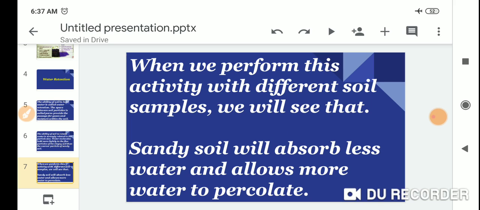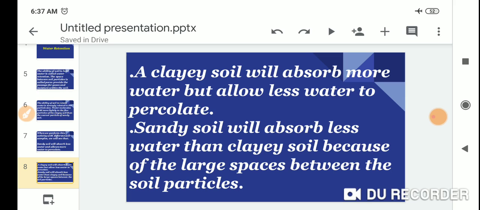When we perform this activity with different soil samples, we will see that sandy soil will absorb less water and allow more water to percolate. A clay soil will absorb more water but allow less water to percolate.